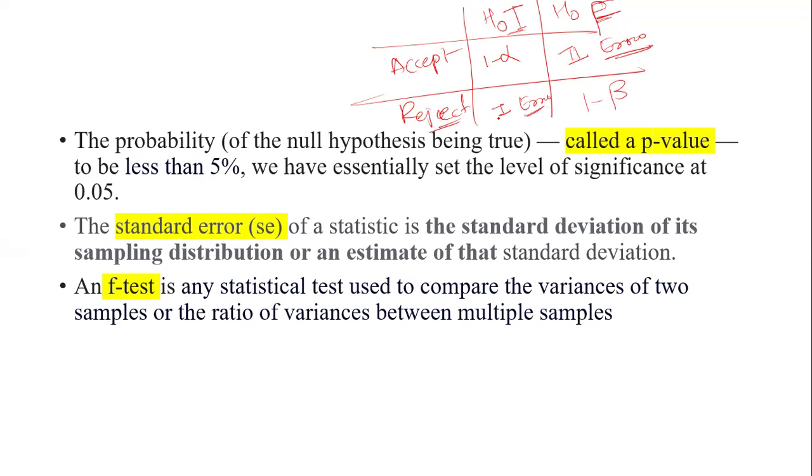So you have to understand the type 1 error is denoted by alpha, and the type 2 error is denoted by beta. Clear? So when you say that something is false and you strongly say you have to reject it, that means it has power. Very few people have the guts to say false is false. So that is the power of the test. Do you understand this? Let's move on.